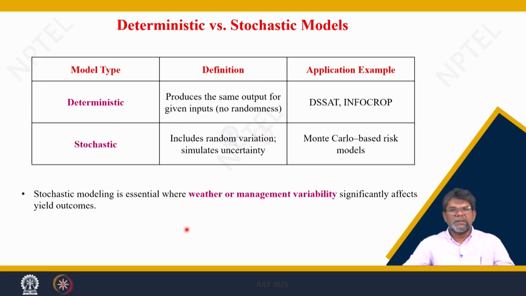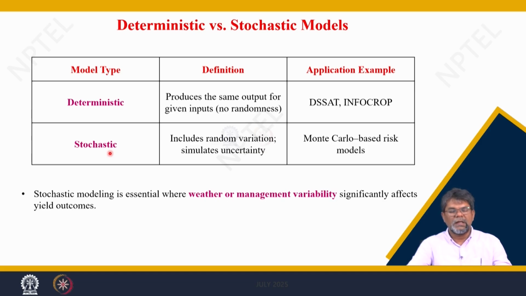And the other models are classified as deterministic or stochastic. Deterministic means they give definite predictions. They produce the same output for given inputs. There is no randomness, no probabilistic predictions. Whereas in the case of stochastic, this gives a range of outputs.